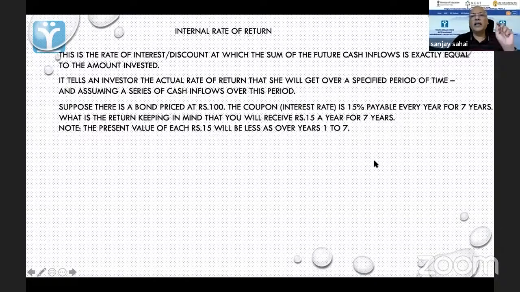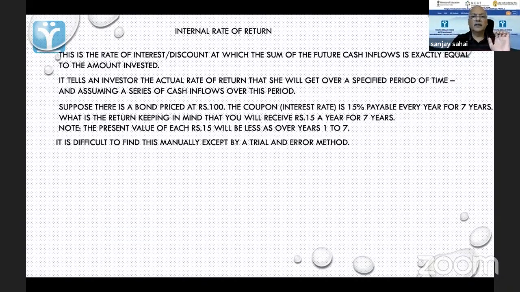15 रुपये मिल रहा है हर साल. 7 years तक मिलेगा तो 105 रुपये. 100 रुपए वापस मिल जाएगा. I am getting 205. That means in 7 years, I put in 100 rupees, I got back interest and principal मिला के 205 रुपए वापस मिले. Actual rate of interest क्या? So let us look at this.